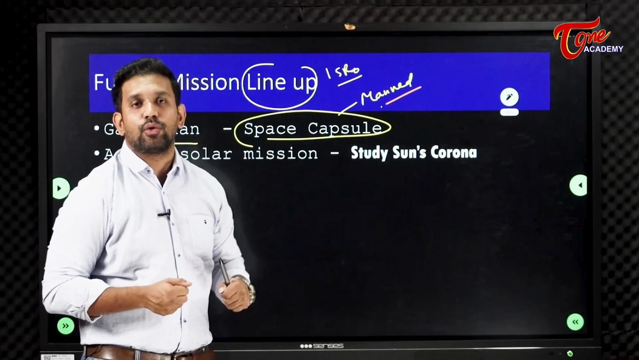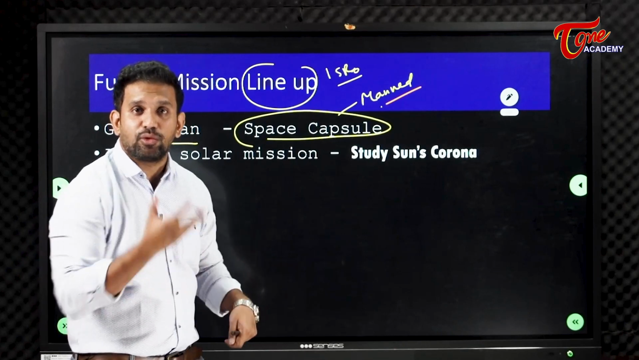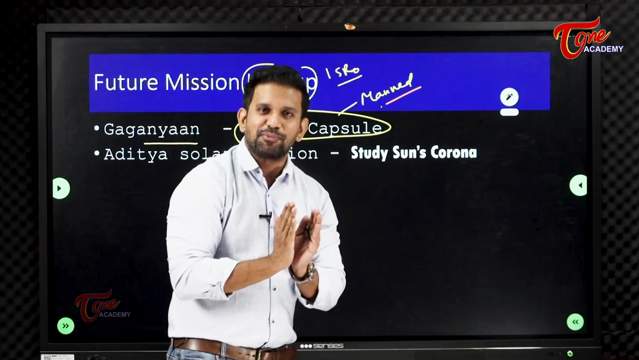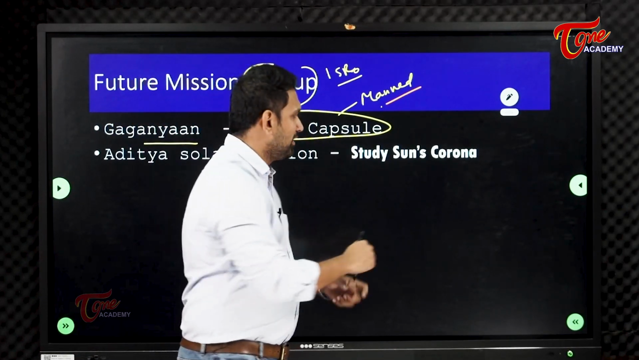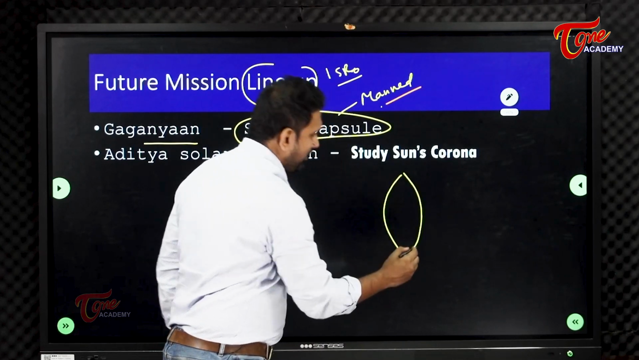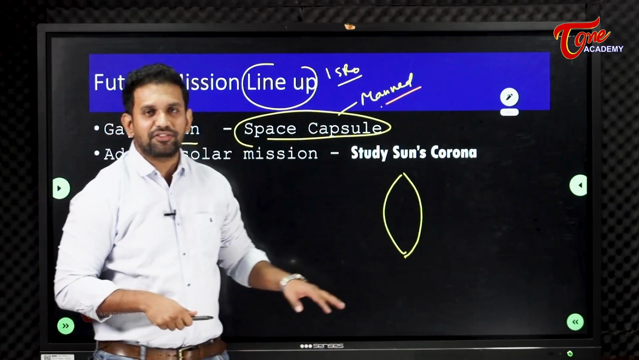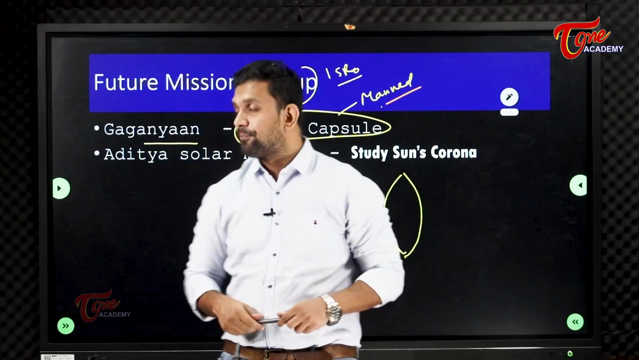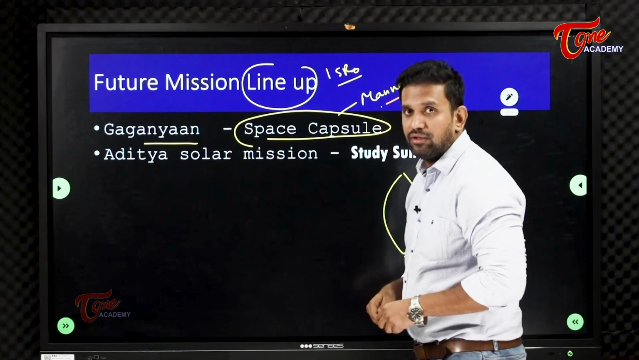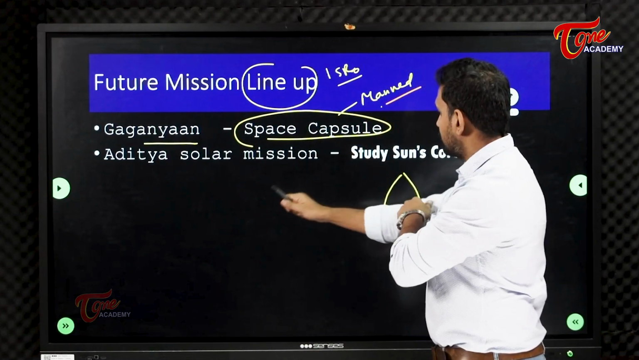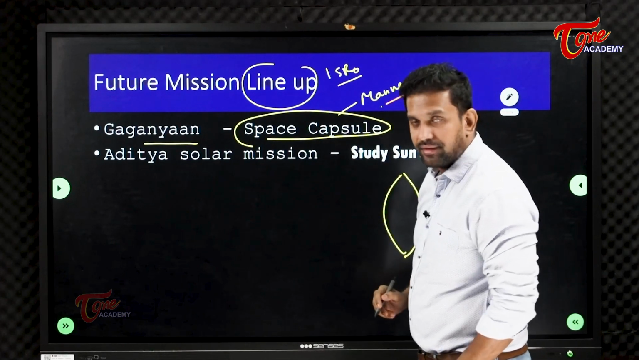That vehicle we are going to build, and that vehicle is actually called what? Capsule. It looks like a capsule, a tablet. Like this, it will be in this way. That's why it is called a capsule, a space capsule. So Gaganyaan is a space capsule, nothing but a manned space mission of our country.